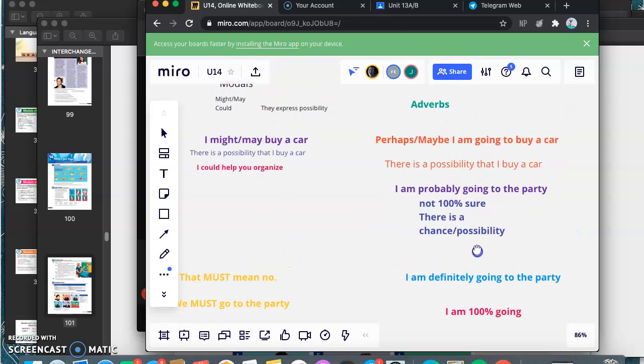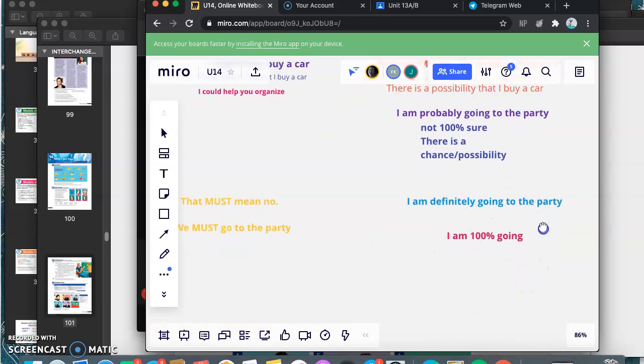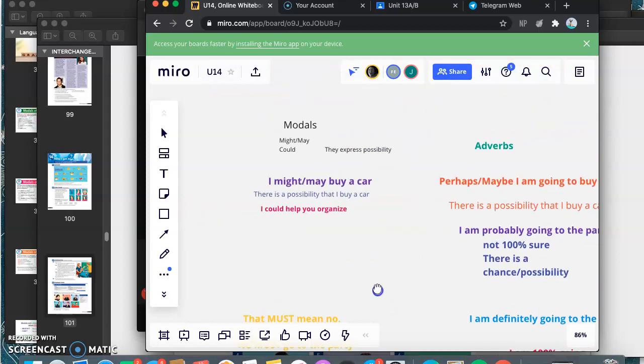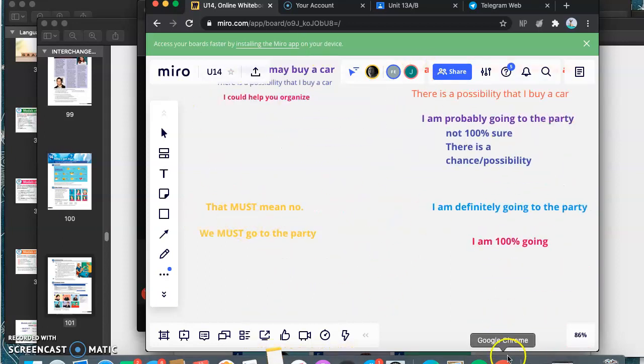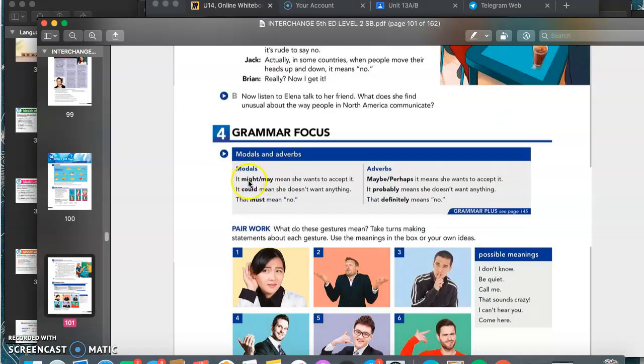And then the last adverb that we have is definitely. If I say I am definitely going to the party, I am saying that I am 100% going to the party. The chances are 100%. Again, the same that happens with the modal must. So we have these modals in here in the book. We have the modals might, may, could, must, and the adverbs maybe, perhaps, probably, and definitely.